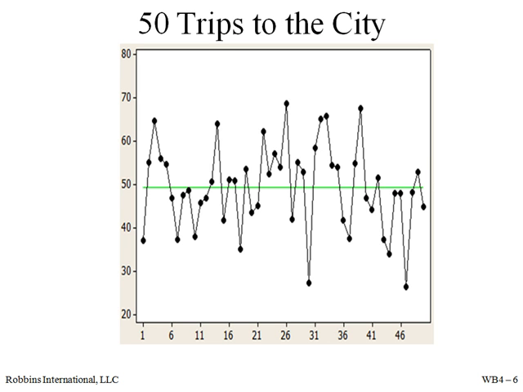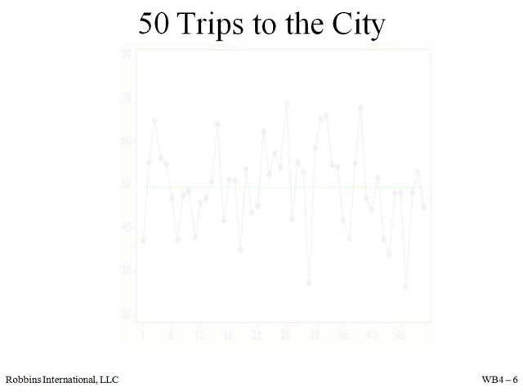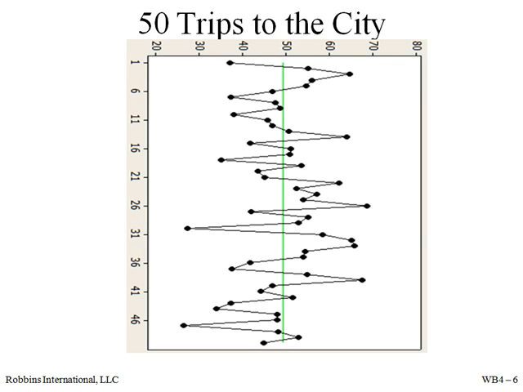Here's the last 50 trips to the city. There's certainly variation here. We've made these trips during different days of the week and times of the day. This is one way to view the data and look for variation. If we were to rotate this graph and shake the points so that they fell to the bottom, we'd have a dot plot and the beginnings of a histogram.